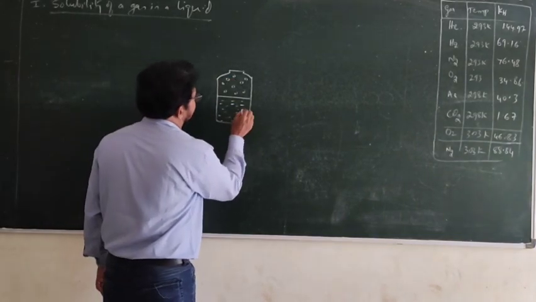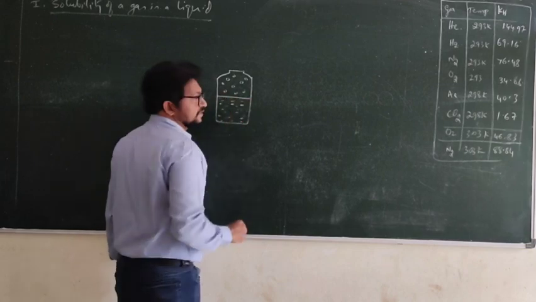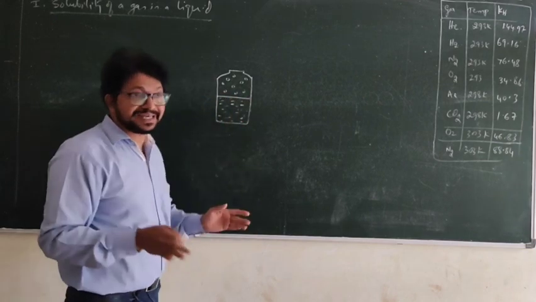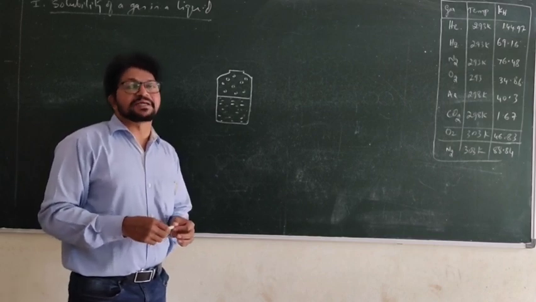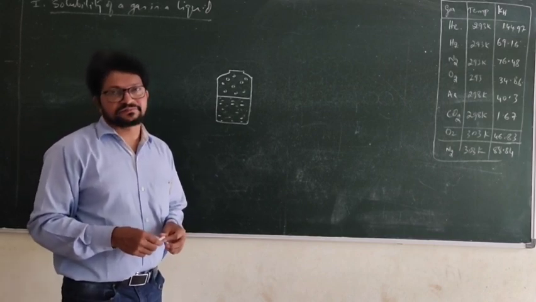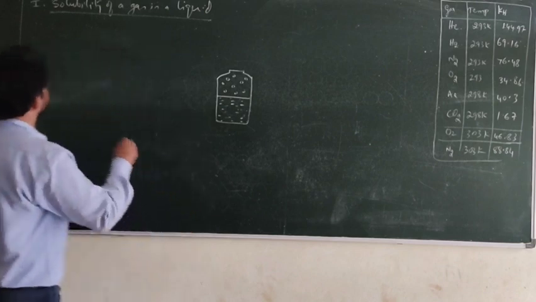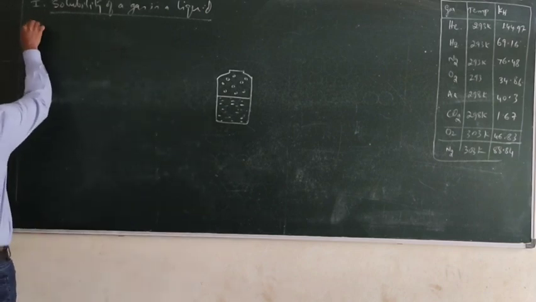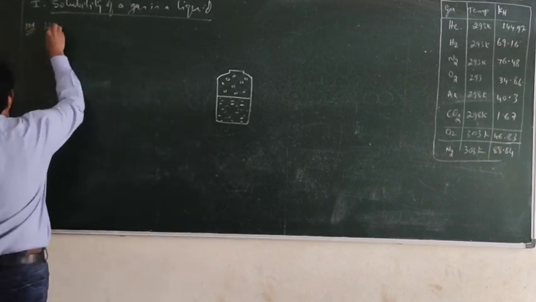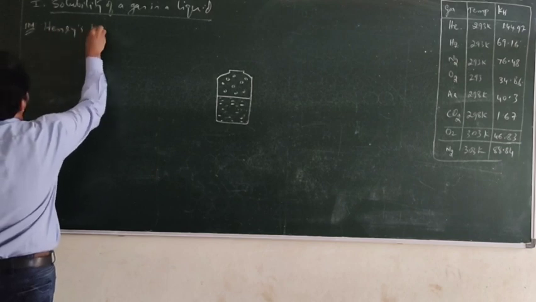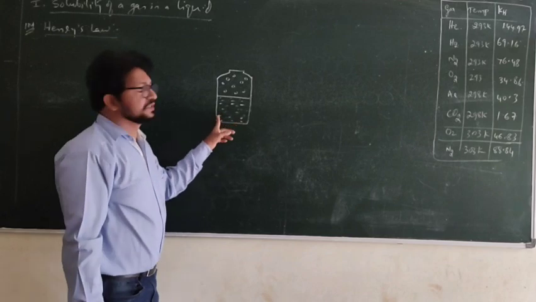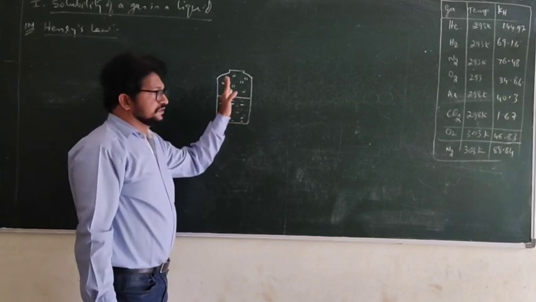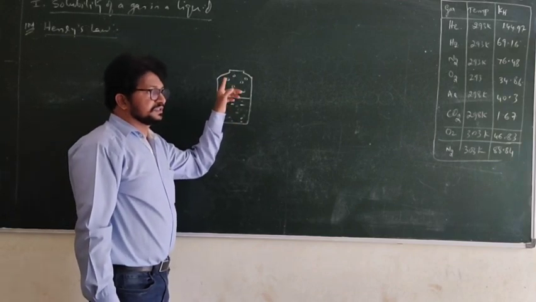Now, the dissolution of a gas in a liquid is explained by Henry's law. Henry's law, this is a very important question also. See, there is an equilibrium actually. Now think, what is the equilibrium?